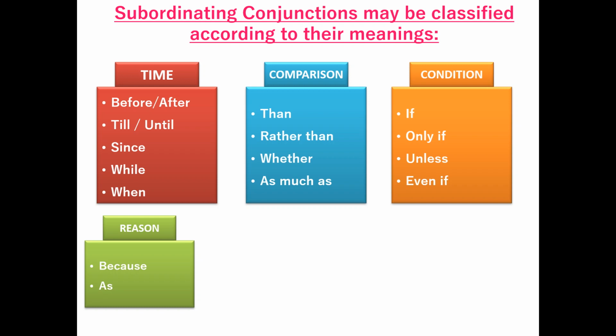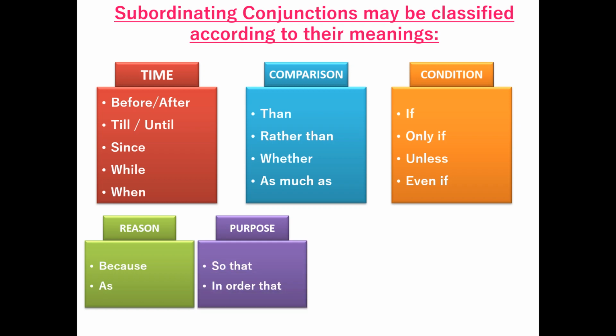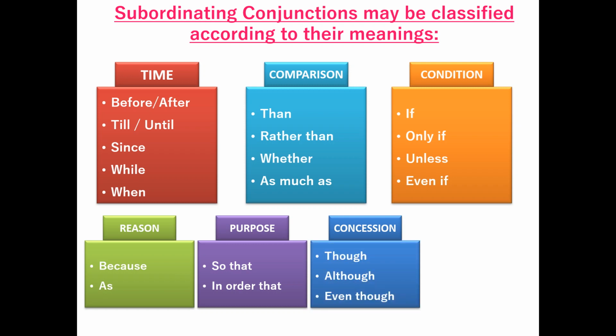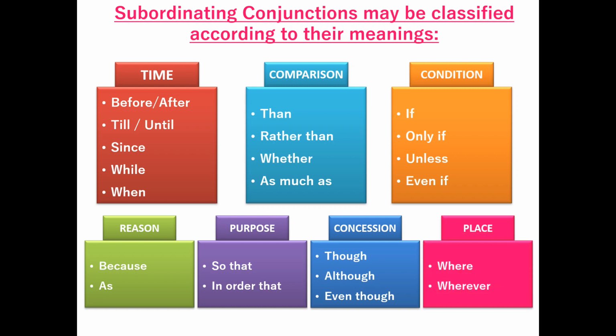The subordinating conjunctions which are used with reference to reason are because or as. The conjunctions used with reference to purpose are so that or in order that. With concession, the conjunctions are though, although, even though, and which are used with reference to place are where or wherever. Now, all of these are subordinating conjunctions which are used with reference to time, comparison, condition, reason, purpose, concession,